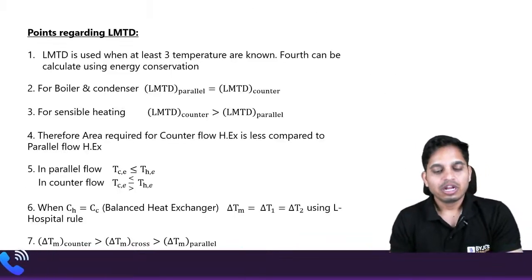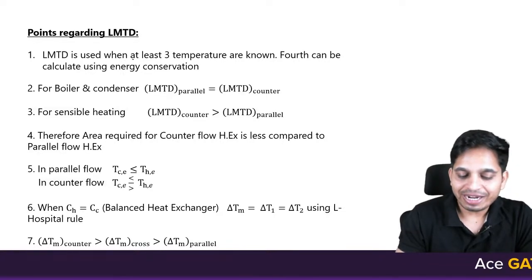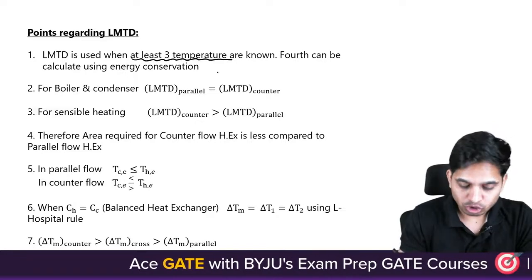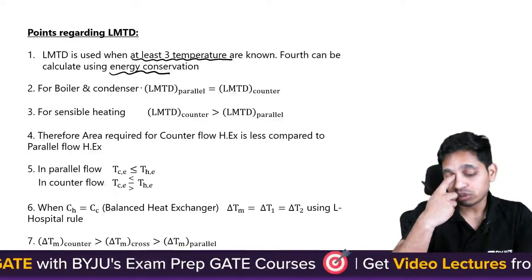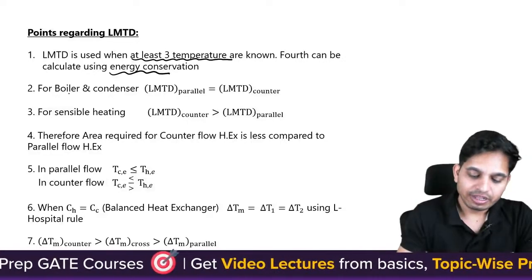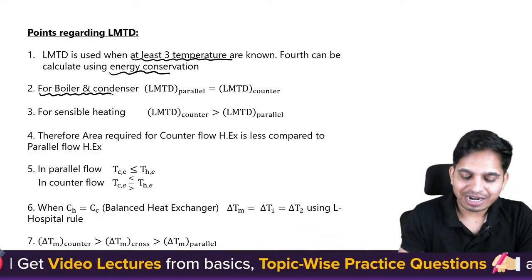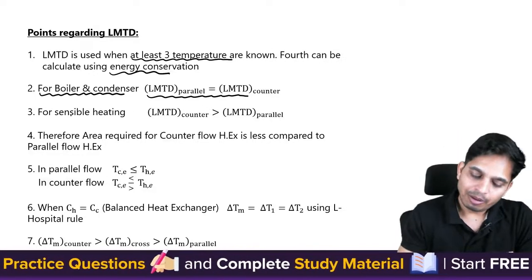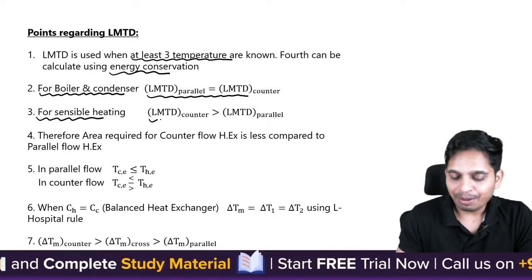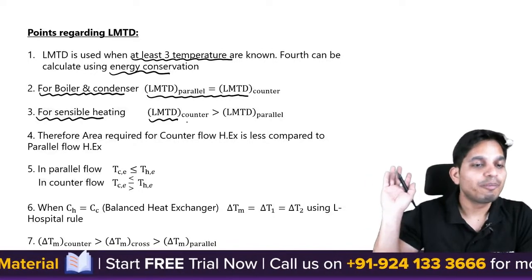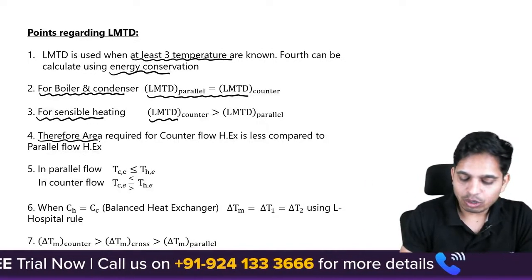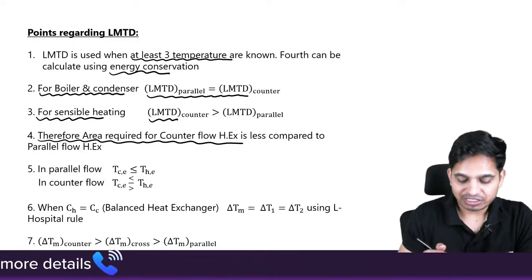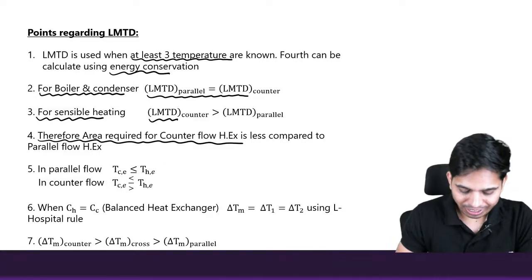Okay. Now what are some conclusions? LMTD is used when at least 3 temperatures are known, and the fourth can be determined by using energy conservation. Now, a very important point. Whenever phase change is happening, as in boilers and condensers, LMTD of parallel equals LMTD of counter. But in sensible heating, LMTD of counter is always greater than LMTD of parallel. And therefore, the area required for a counter flow heat exchanger is always less than the area required for a parallel flow heat exchanger.